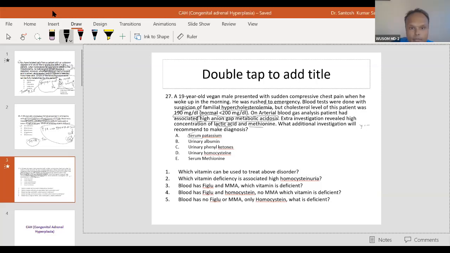Serum potassium. So what is this? Just tell me, what would this disorder be? High methionine you see in which condition? Methionine is high. In which condition? You see methionine high in classical homocystinuria.